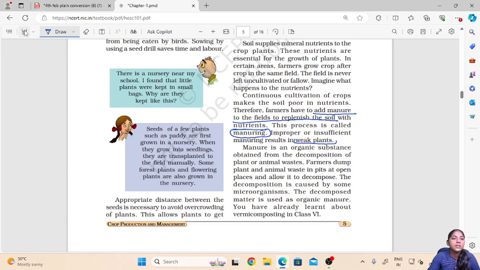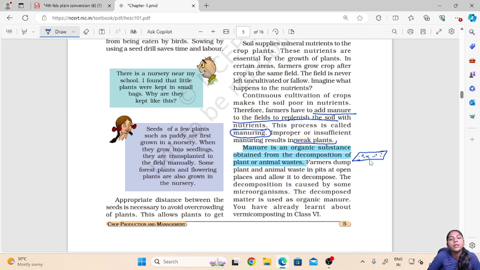As I have already said, manure is an organic substance that is obtained from decomposition of plant and animal waste. Farmers will dump the plant and animal waste in a pit. So in their field there will be a pit in which all this organic waste will be dumped, and this waste will be allowed to decompose.